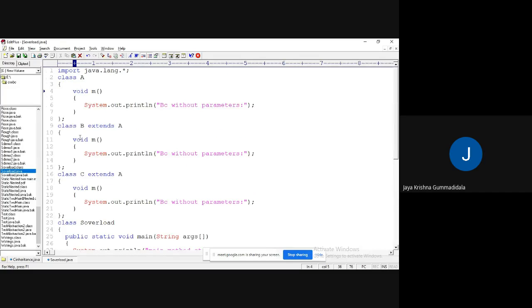So now you are going to get the answer as B, C without parameters. This is the B class, the A class, and this is the C class.